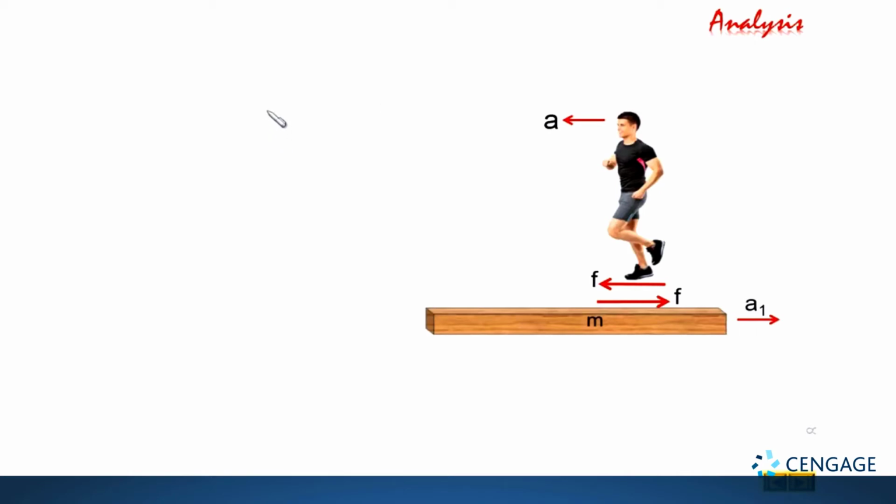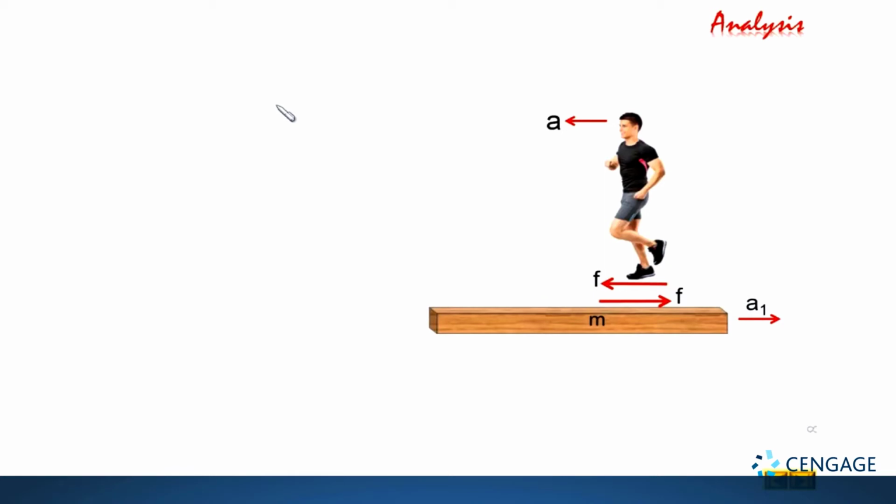Okay. Now, one important thing: we are given the acceleration of the man with respect to the plank. So it will be better to draw the free body diagram of the man with respect to the plank, as the plank is a non-inertial frame of reference.